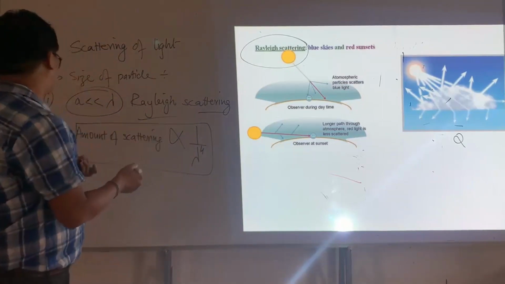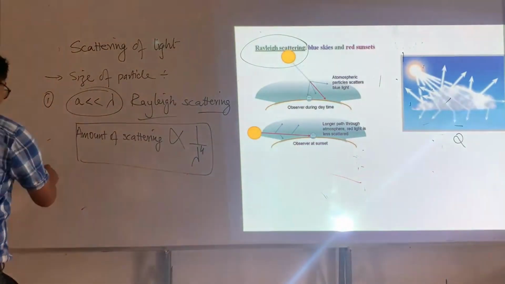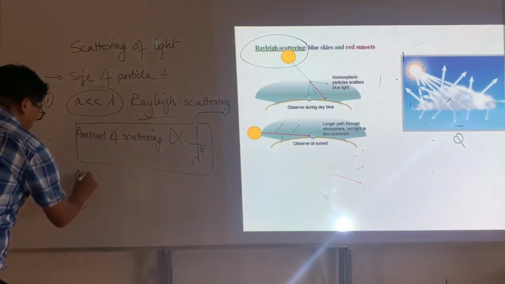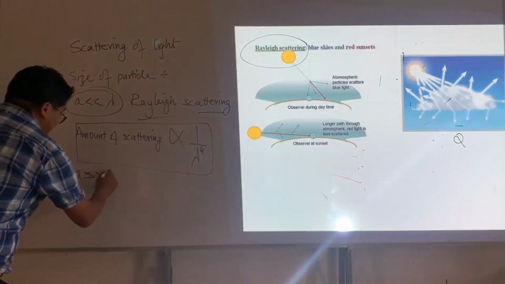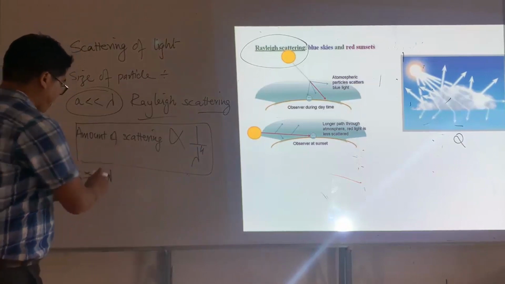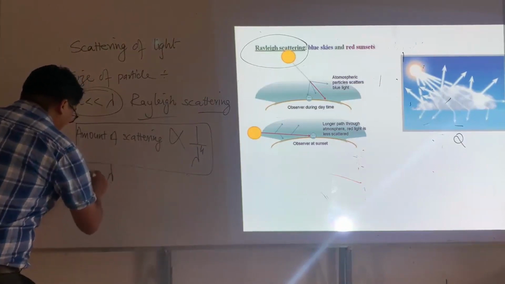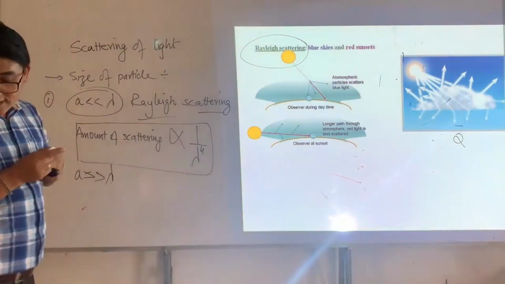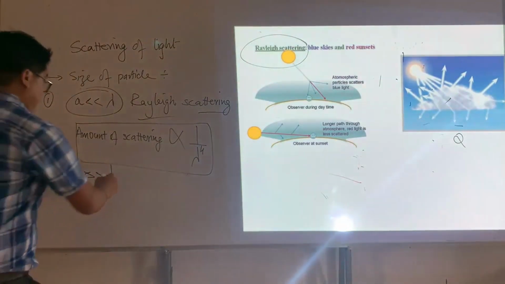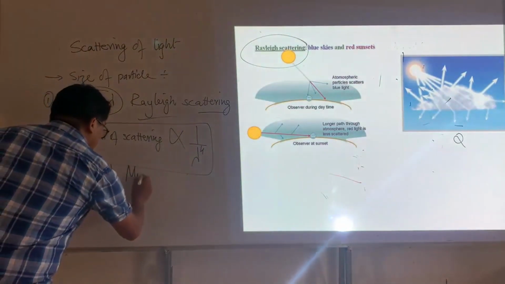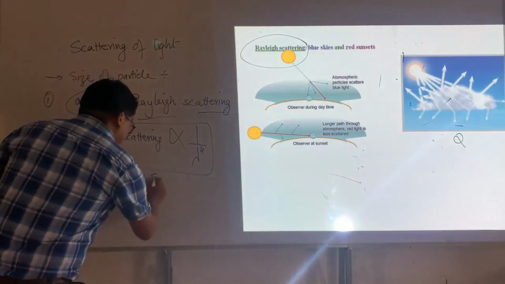Now next, what about if a particle is much bigger than the wavelength? If a particle is much bigger than the wavelength, then instead of Rayleigh scattering, Mie scattering takes place.